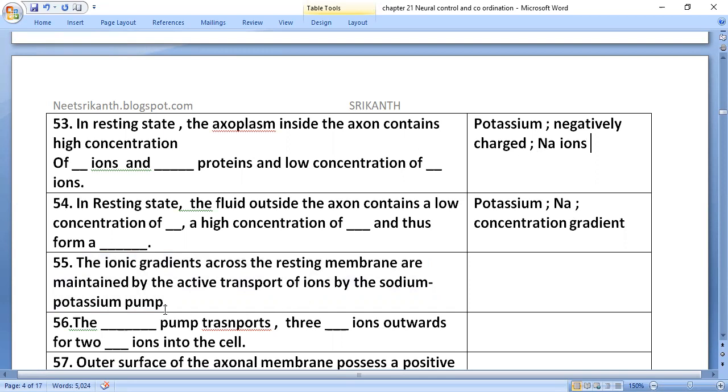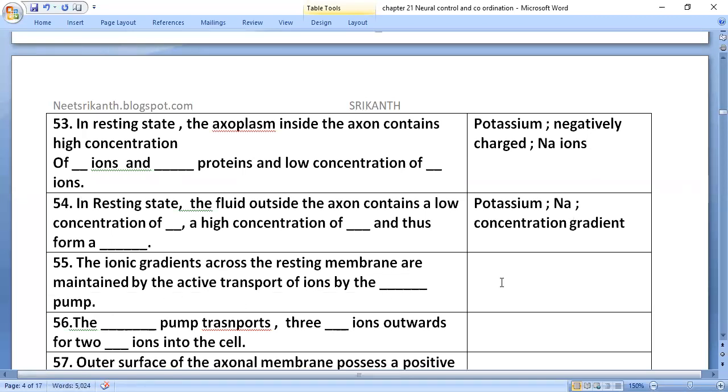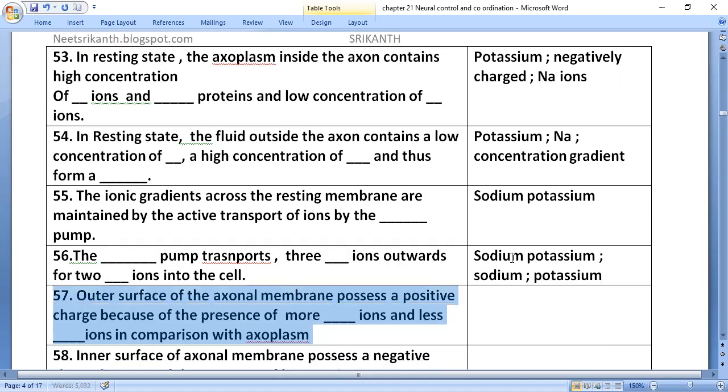The sodium potassium pump transports 3 sodium ions outwards for every 2 potassium ions into the cell.